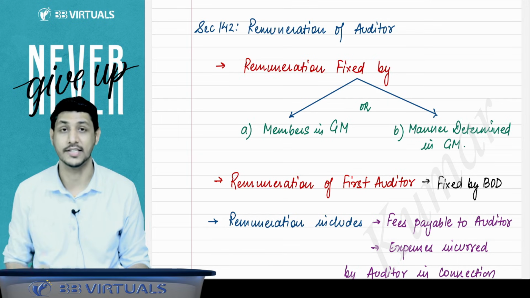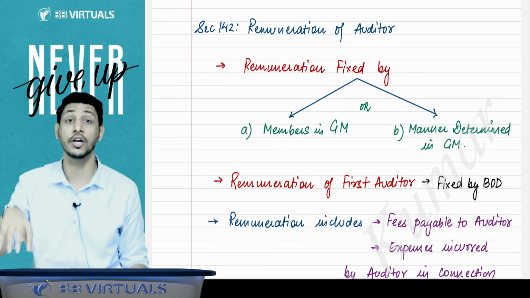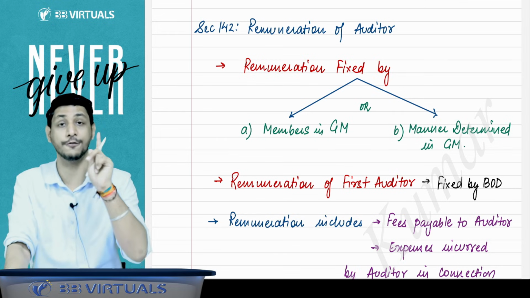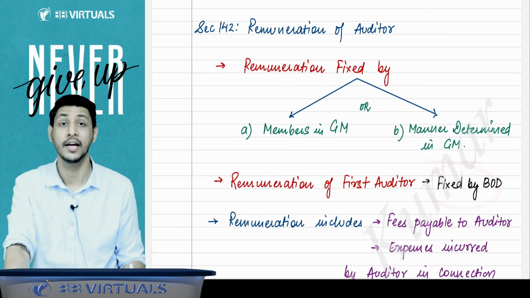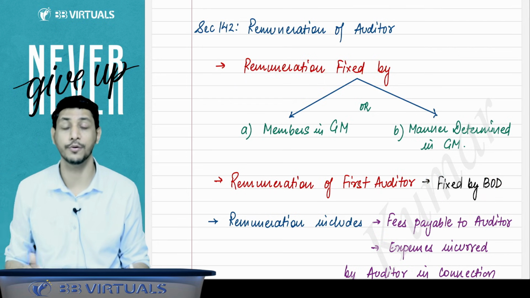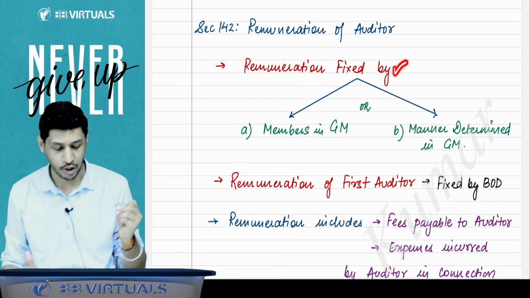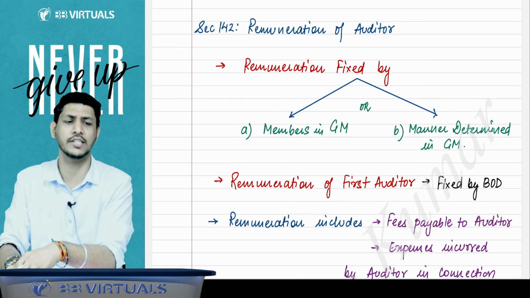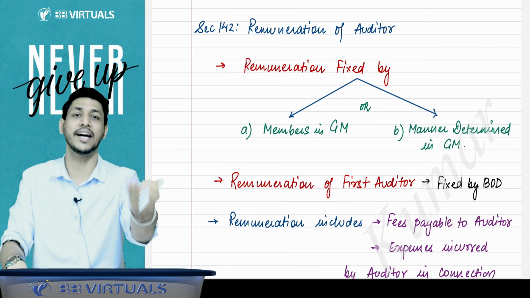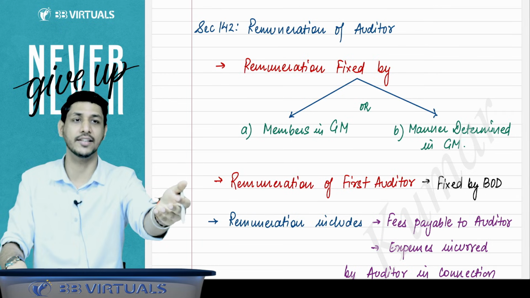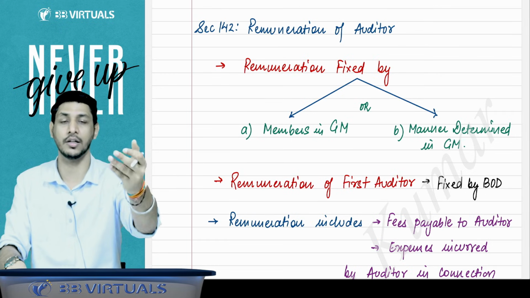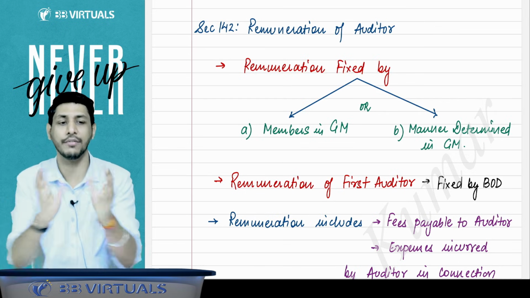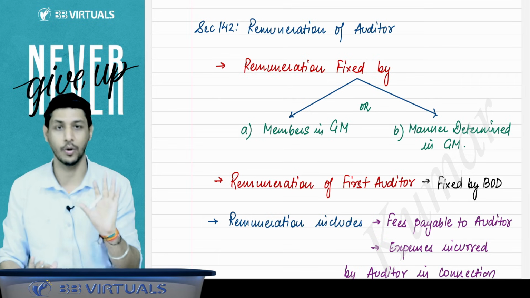Now, what is the meaning of this? I am discussing the remuneration of subsequent auditors, because the first auditor is appointed by the board of directors and the remuneration of the first auditor is fixed by the board of directors. For the remuneration of a subsequent auditor, it is fixed in the general meeting, or if it is not fixed there, then a manner is decided in the general meeting. Like shareholders have delegated that authority to some person and they will fix the remuneration. So a manner will be determined in the general meeting. That is also allowed.